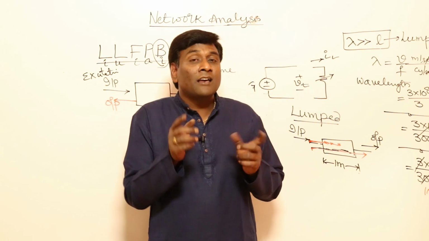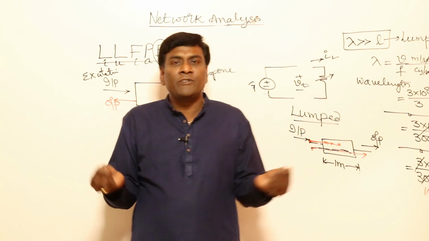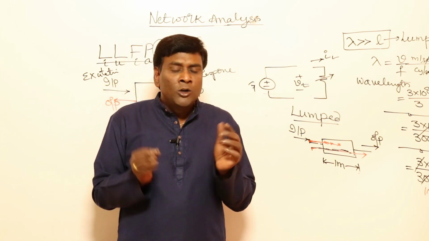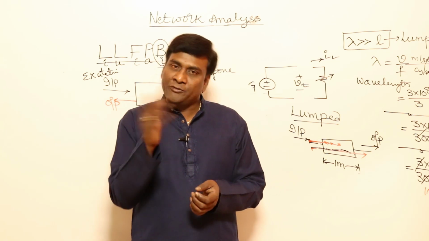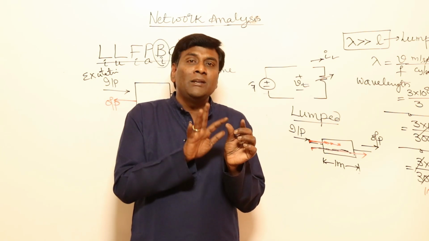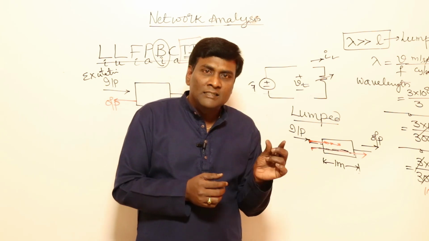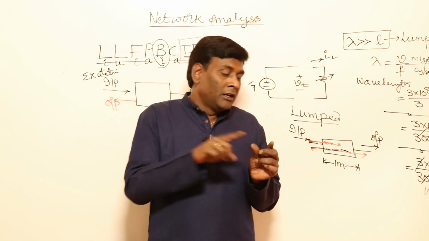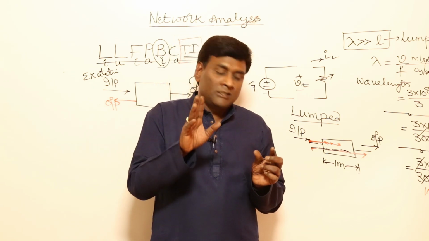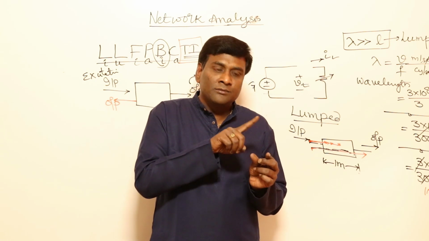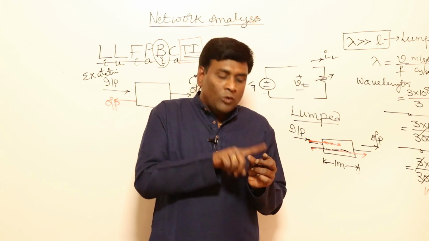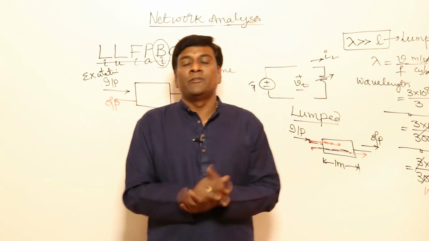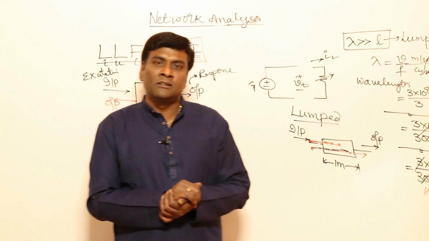How many cycles will be there per second? For example, our power frequency is 50 Hz, so 50 cycles will be there per second. So per cycle how much is the time? 1 by 50, that's it, 20 milliseconds. For example, at the start the resistance value is 100 ohms. After 20 milliseconds also it will be 100 ohms only. This is nothing but time invariance. Now let us see in our next session about elements and all.